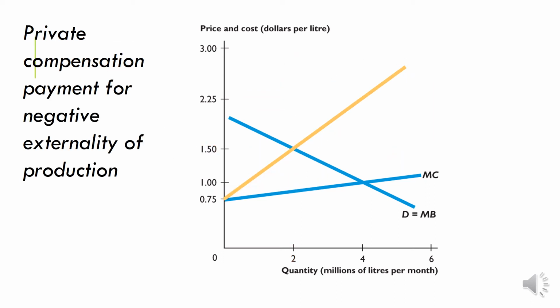What about private compensation payment for a negative externality of production? This is what's sometimes called a Coase Theorem solution, in which you don't have government imposing tax. Instead, the government allocates private property rights over the resource that's being used by both parties, the bystanders or the people who are affected, and the producers, the factory owners, say.